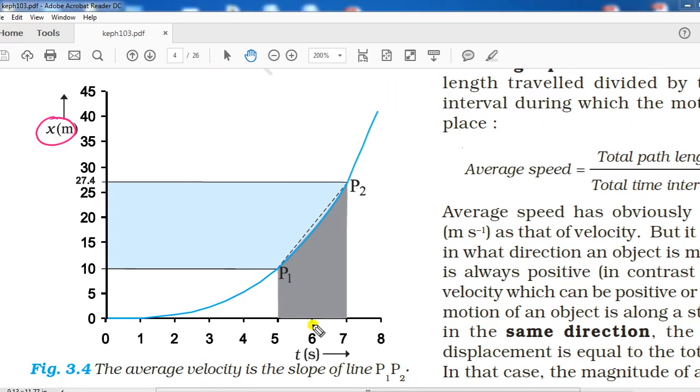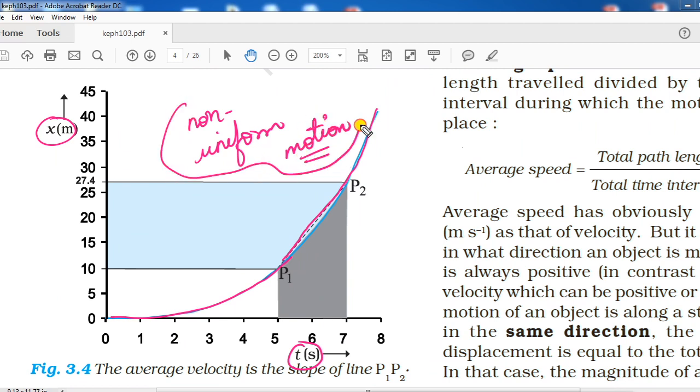It is a position time graph. The position time graph is a curve. We know that we will get a curve in case of non-uniform motion, and in case of non-uniform motion only, we found that the velocity of the body changes with respect to time.